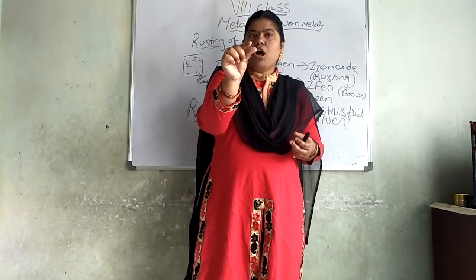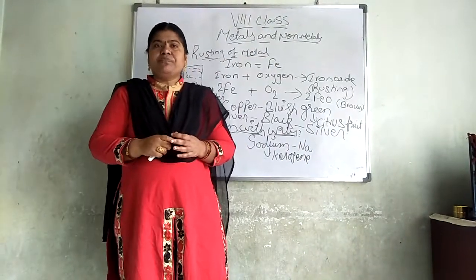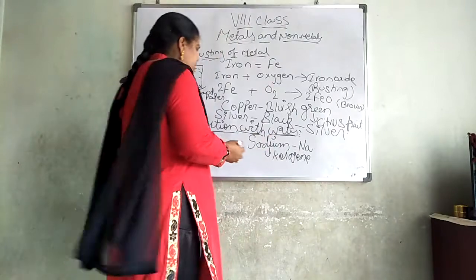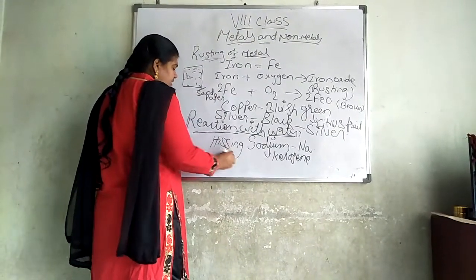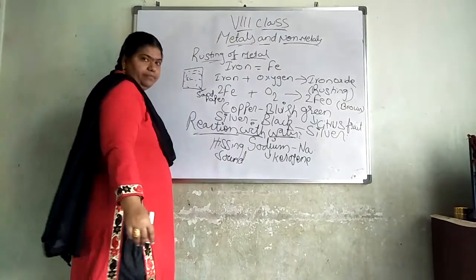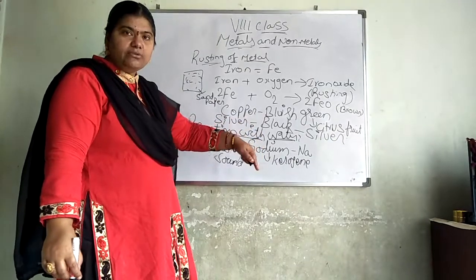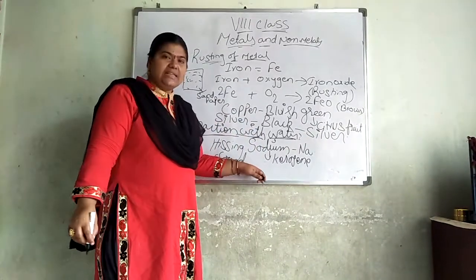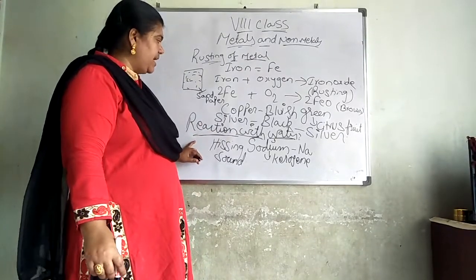Now take a small piece of sodium and put it in the water. What will happen? Immediately it makes a hissing sound and reacts with water. How can we know that sodium reacted with water? It makes a hissing sound. This is the reaction with water.